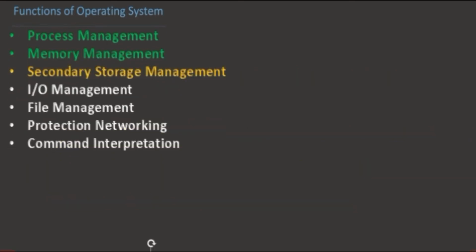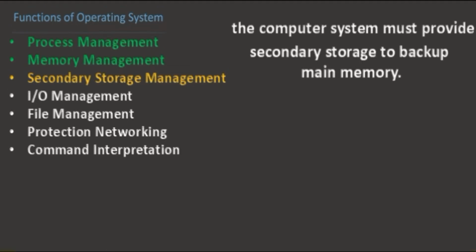The main purpose of a computer system is to execute programs. These programs, together with the data they access, must be in main memory during execution, since the main memory is too small to permanently accommodate all data and programs. That means the computer system must provide secondary storage to back up main memory.